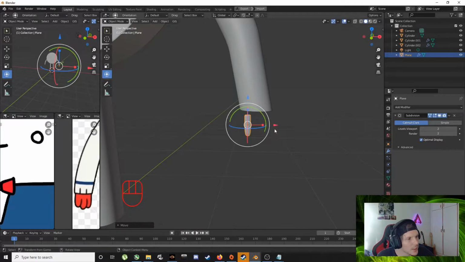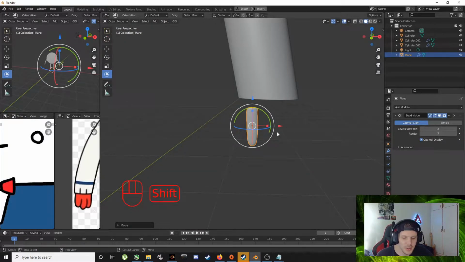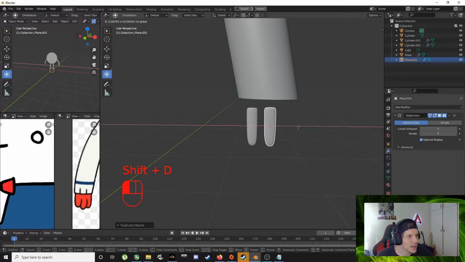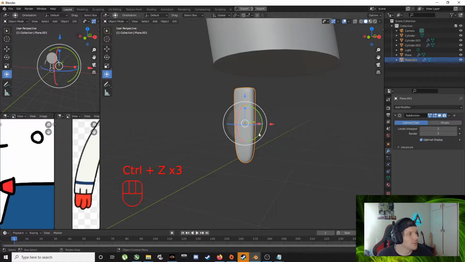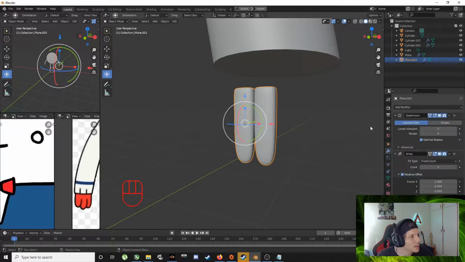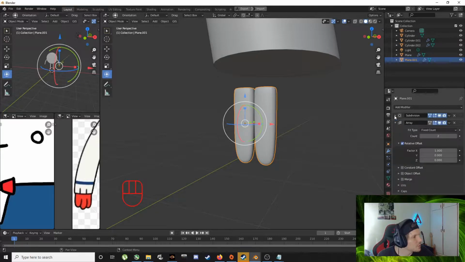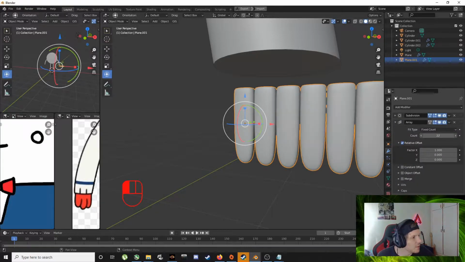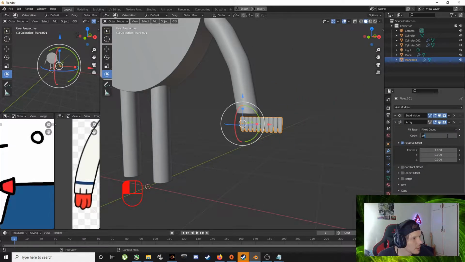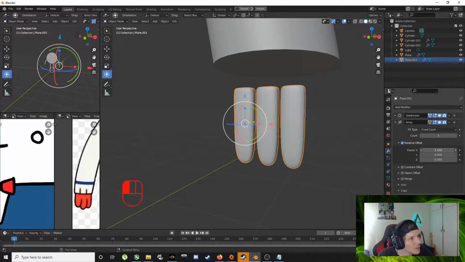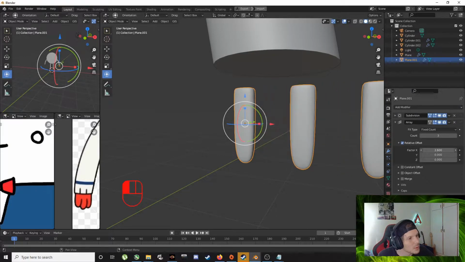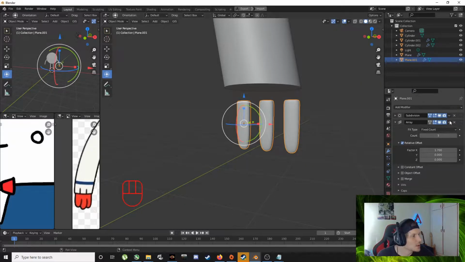Okay, now there's two ways of duplicating the finger. Either I can just go Shift D, drag out, Shift D, drag out, right? There's the three fingers, that's all we need. Or if you need it for some different purpose, you can go Array. Let's just collapse this guy. Collapse. Array, and you can say how many fingers you want, right? We want 3. And then this is the distance in between them. You can use that for a lot of things, right? So I'm not going to do that one now.